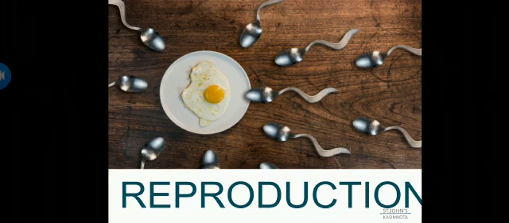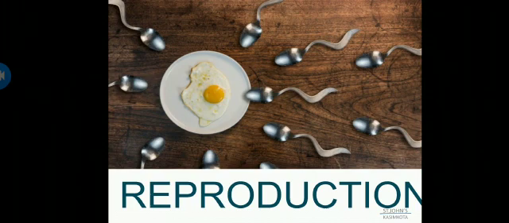So asexual reproduction, you know that it is a type of reproduction which involves a single parent, right? Coming to this in detail, in asexual reproduction the offspring arises from a single parent: the production of a new organism from a single parent without the involvement of sex cells or gametes.